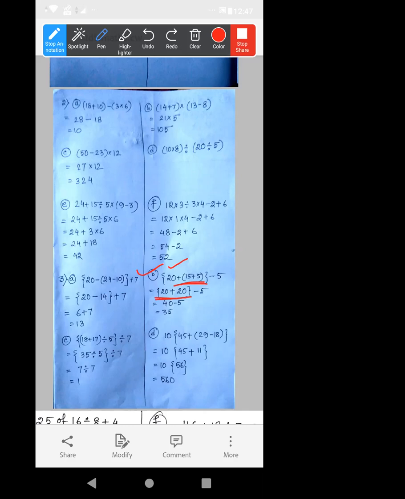Okay, next. Second bracket, 20 plus 20, it is in the second bracket. So as we are doing this calculation, 20 plus 20, it will be 40. So the second bracket calculation is also done. So the second bracket will get removed. Okay. So only 40 is there, minus this 5. So the answer is 35. Done.